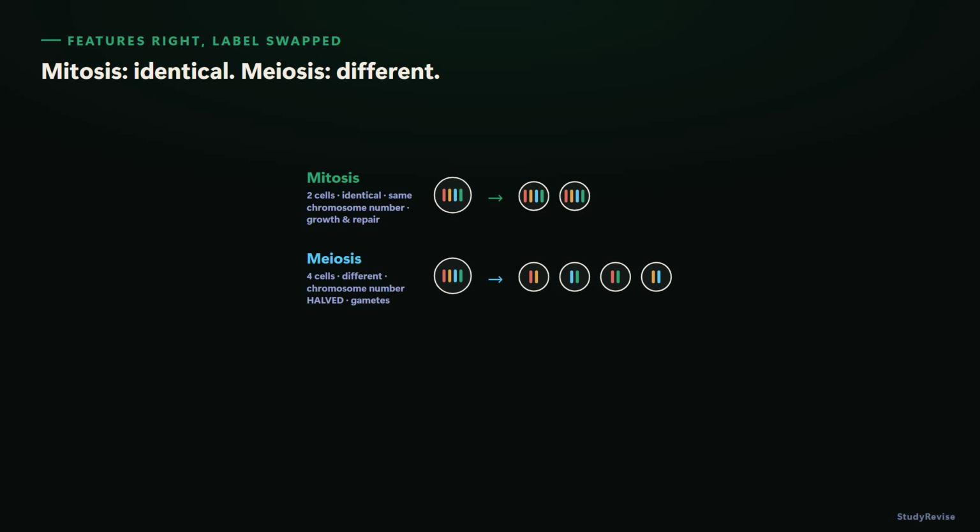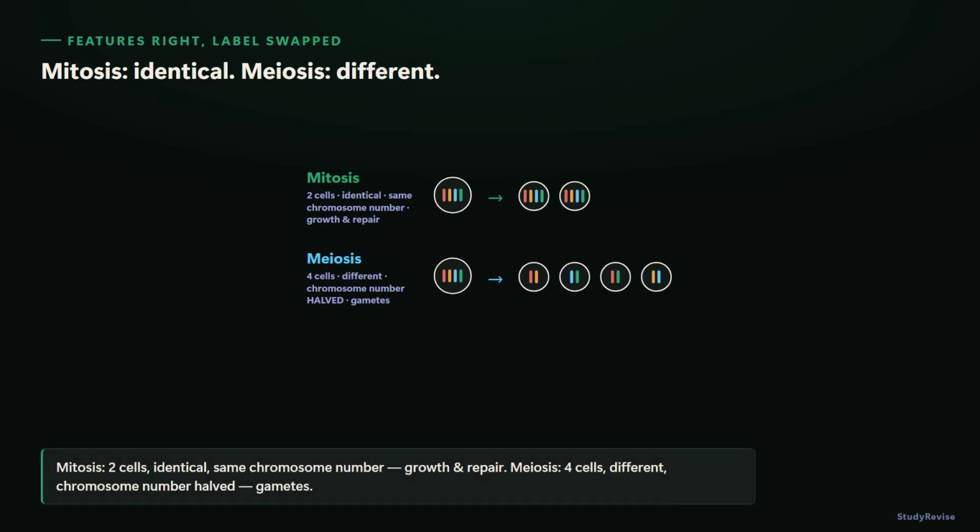not double. Here's the honest truth about this topic. The features themselves are usually remembered correctly. What goes wrong is the label. If an answer describes identical, same chromosome number, growth and repair, that's mitosis, whichever word you were about to write next to it.